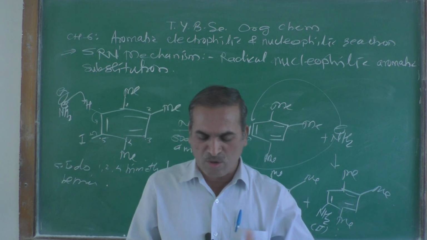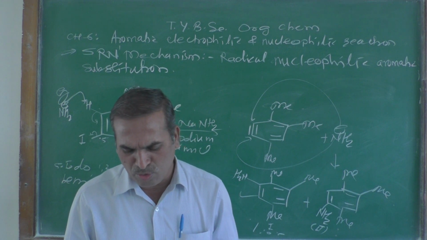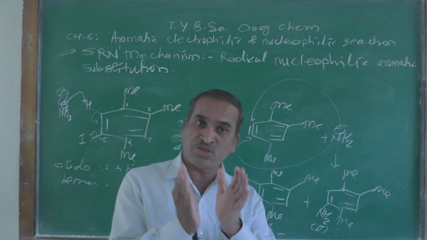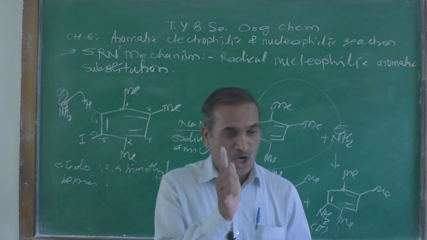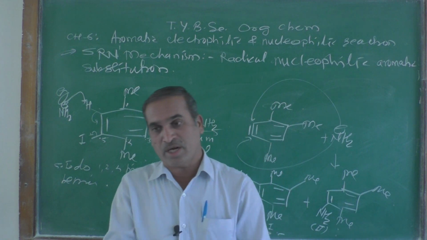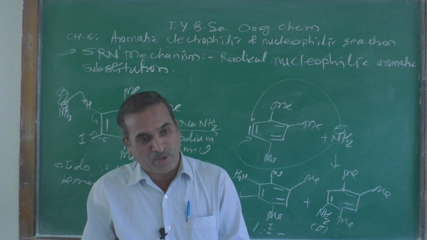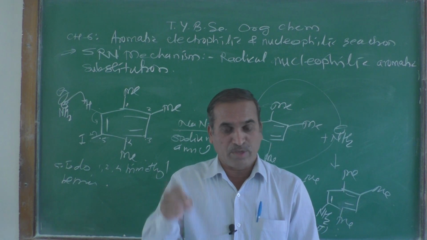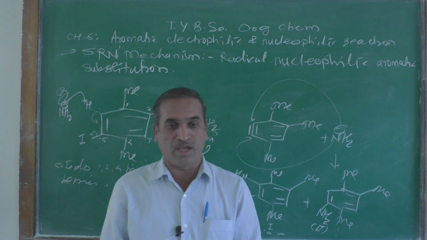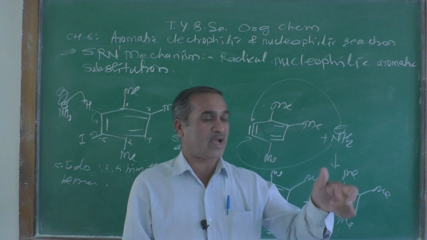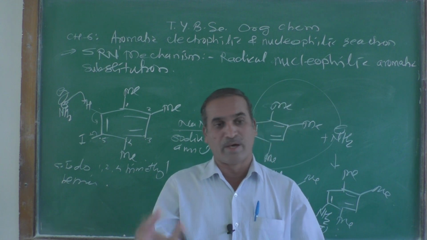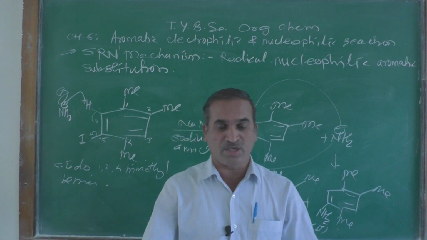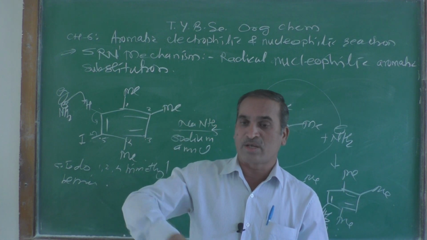And next one, the presence of concentrated H2SO4 in the nitration reaction is essential. Why? If you are not adding the concentrated H2SO4, who is going to play the role of acid as a catalyst there? Because as per the Lowry-Bronsted theory, here HNO3 acts as a base, and at equilibrium concentrated H2SO4 acts just like an acid, and therefore it generates the electrophile.